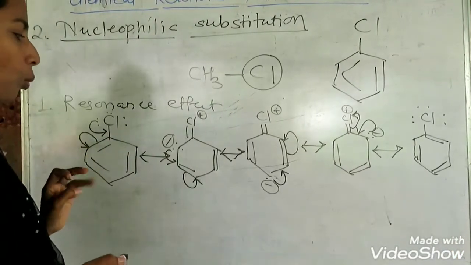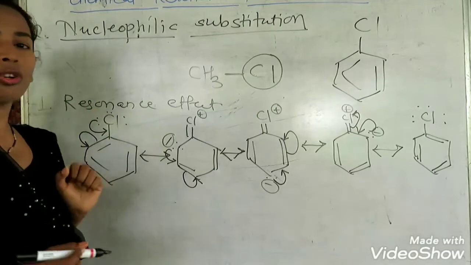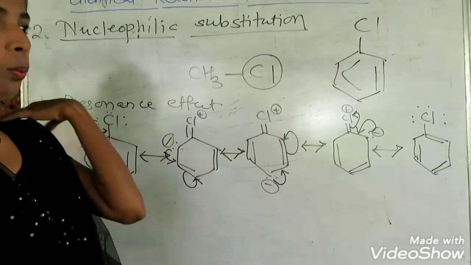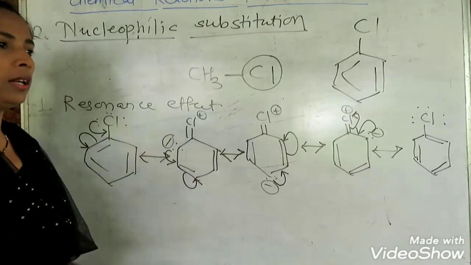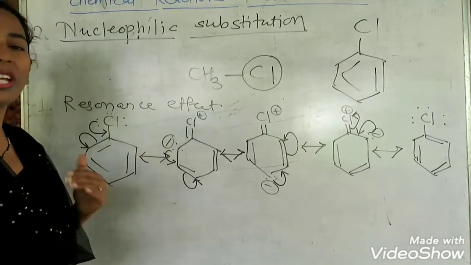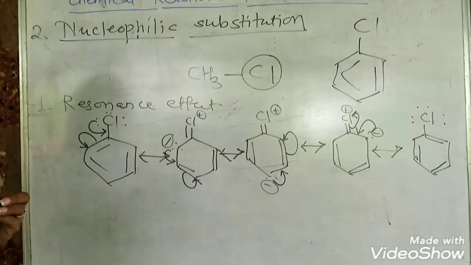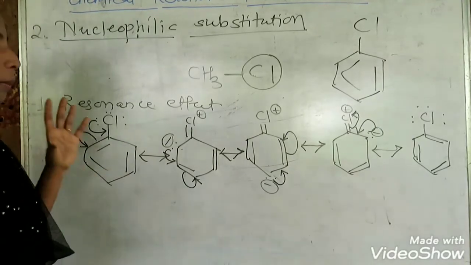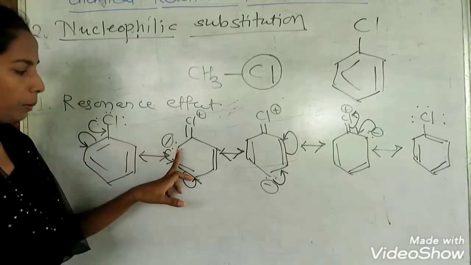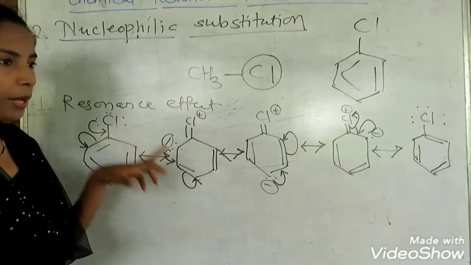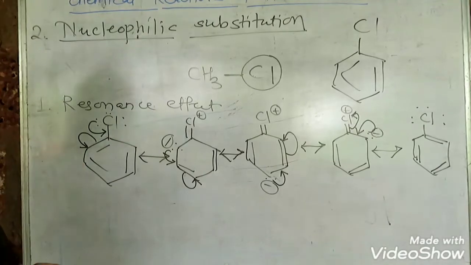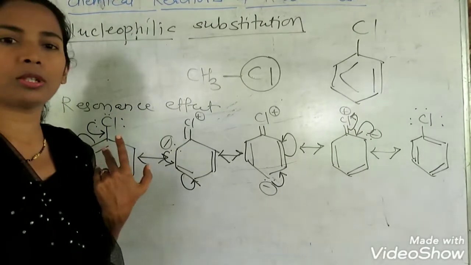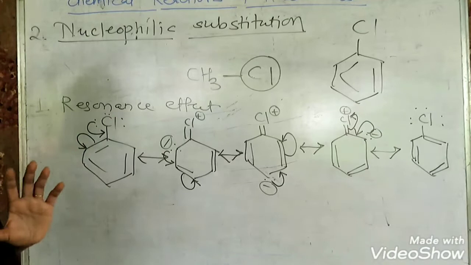So if any electron withdrawing group like a nitro group is present at the ortho or para position, then this compound may show nucleophilic substitution easily, but that group must be at the ortho or para position, and if the group is present at all the ortho and para positions, it will show nucleophilic substitution very easily.